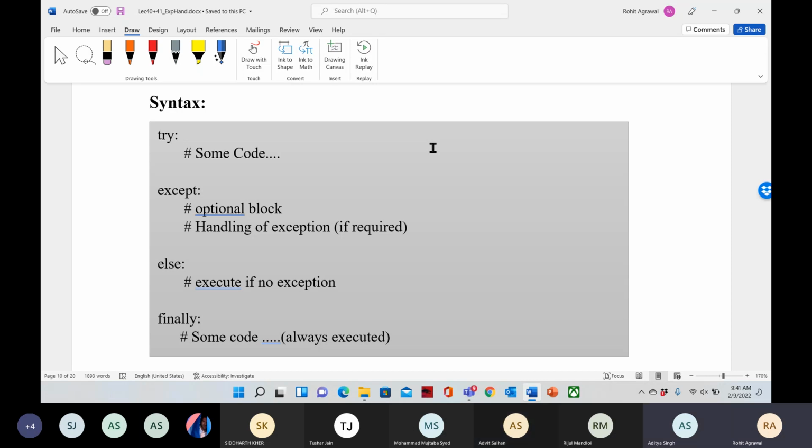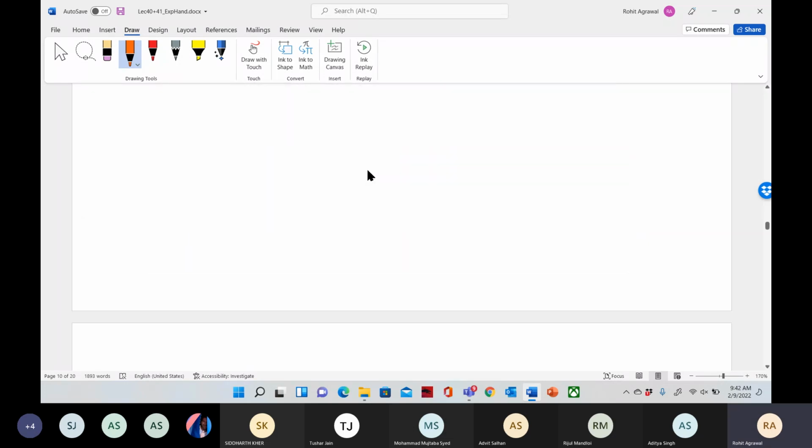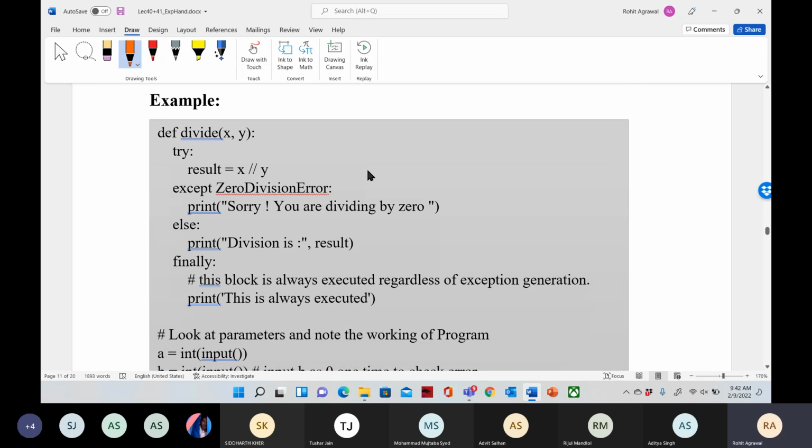Okay. So what I am saying is that in try we have some code, except some code, else some code, finally some code. This section of statements will always execute. Else executes if no exceptions. If there is no exception, then this block of code will execute. And try and except we discussed in the earlier program. So this is the syntax. Okay, if this syntax is okay, then we have this program.